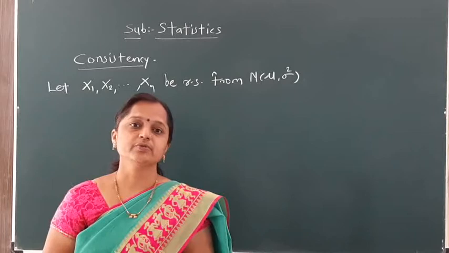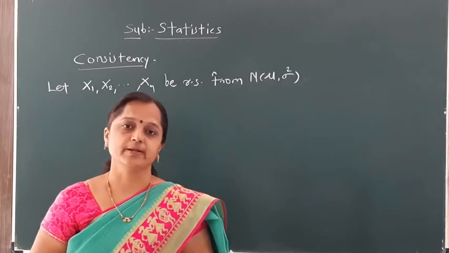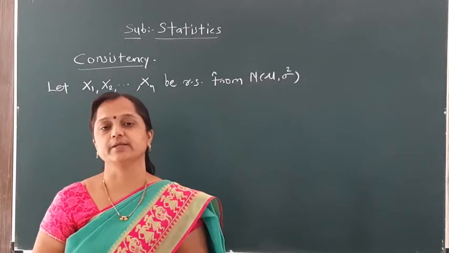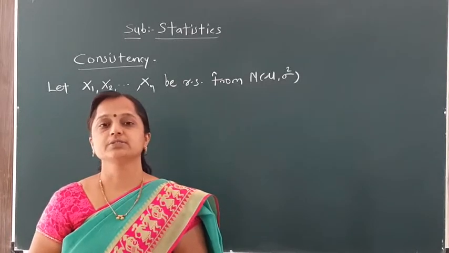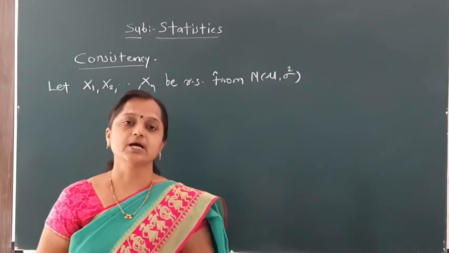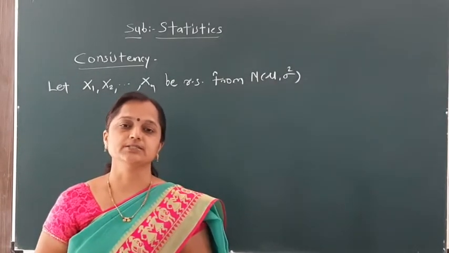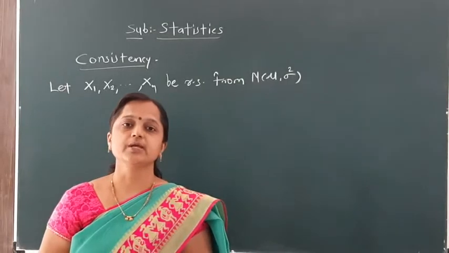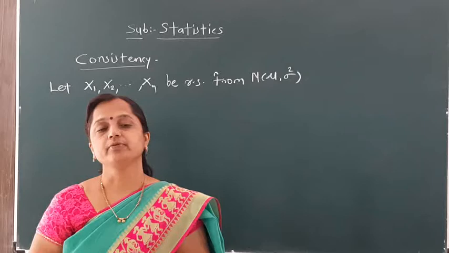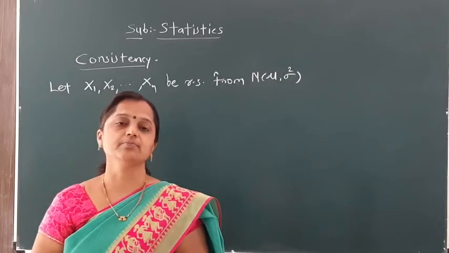In the previous lecture, we started with properties of estimators. In that, we have seen the first property, unbiasedness, then efficiency, and then we started with the property of estimator consistency. We have seen the definition of consistency and completed some examples.